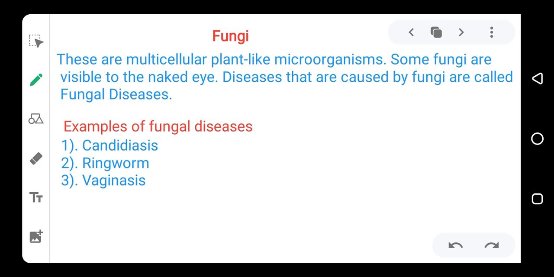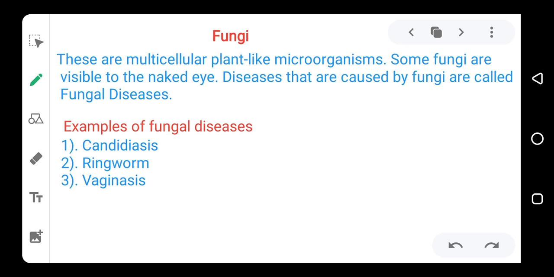I believe you'd have seen a mushroom, maybe a picture or in real life. A mushroom is one of the fungi that we have. So the fungi, they look like plants, but they are not actually plants.